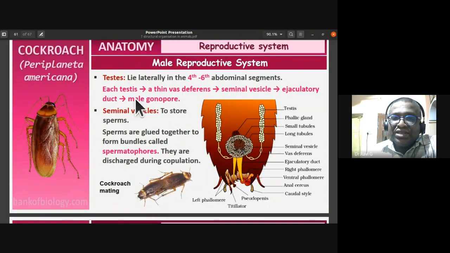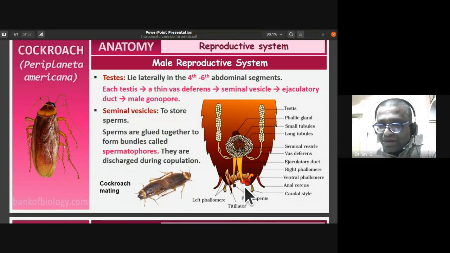The testis generally lies laterally in the fourth and sixth abdominal segments. You can notice this testis. Each testis leads into a thin vas deferens, which enters the seminal vesicles. From the seminal vesicles, they exit through the ejaculatory duct and open into the male gonopore.